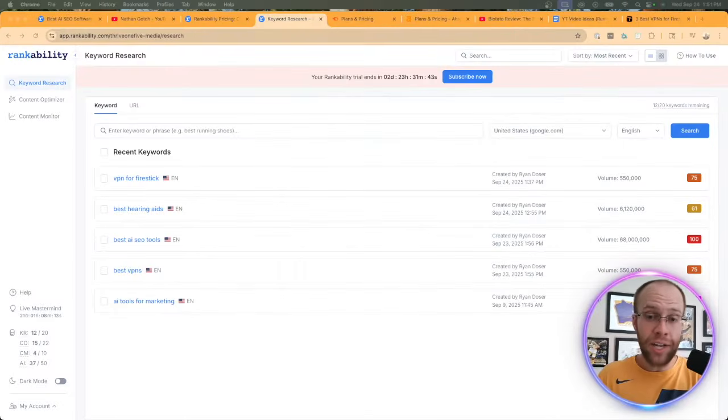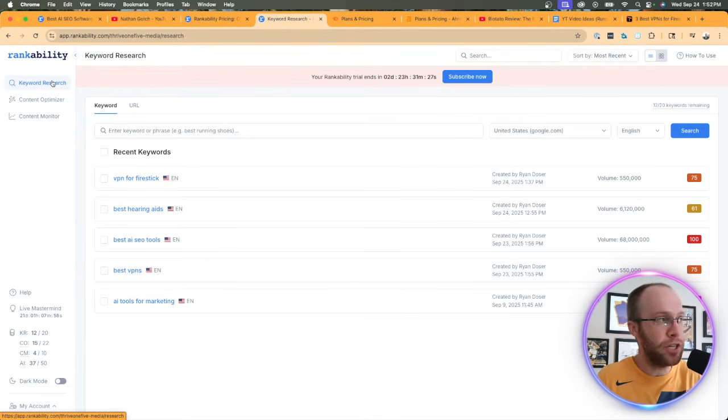So the next thing I want to cover in this Rankability review is the user interface of this tool and then also the features that you see here on the left-hand side. So if you've signed up for a free trial or maybe that beginner tier of Rankability, this is a good opportunity for you to follow along as I explain each feature. So starting off with the user interface, I do like the simplicity of Rankability.